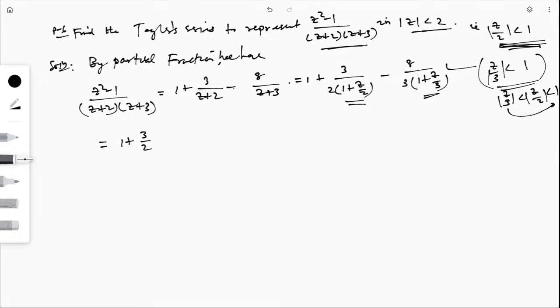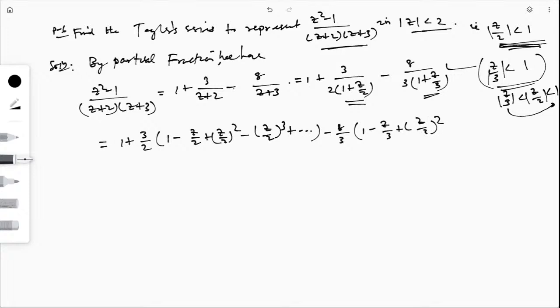So whatever the series expansion is, first 1, then 3 by 2 times the series expansion of 1 divided by 1 plus z by 2, which will be 1 minus z by 2, plus z by 2 whole square, minus z by 2 whole cube, with alternating signs like this. Then minus 8 by 3 times, similarly, 1 minus z by 3 plus z by 3 whole square minus z by 3 whole cube, like this.